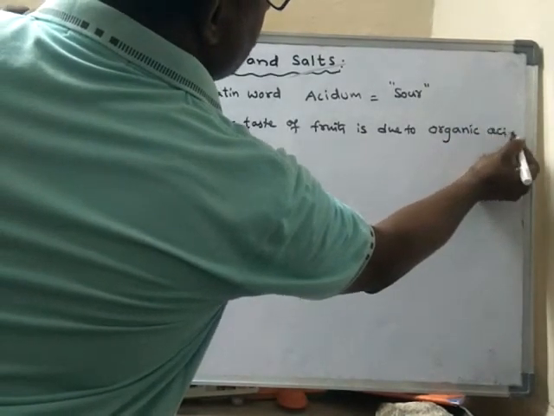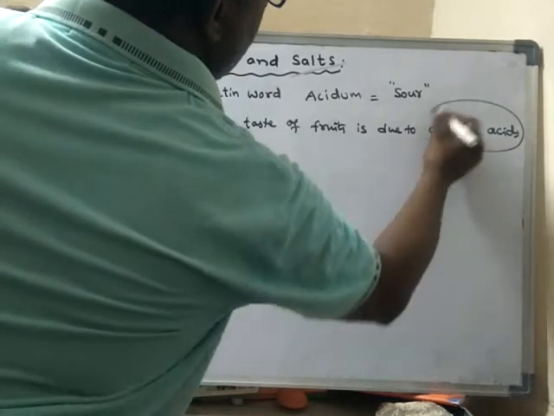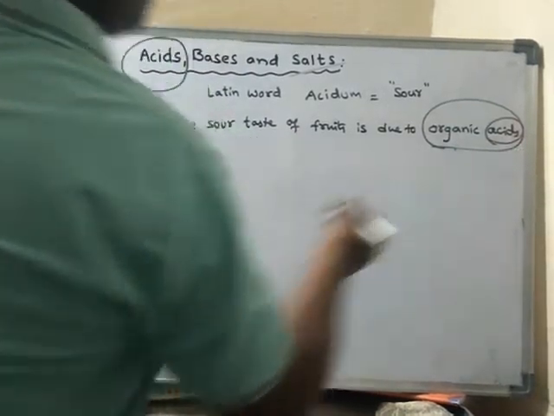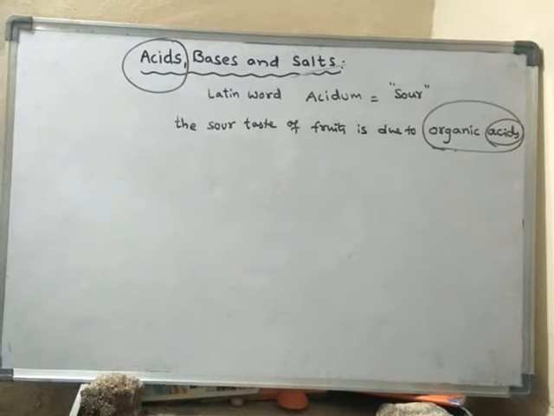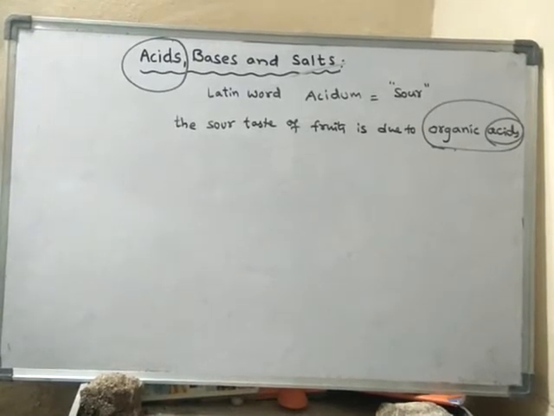So acids means sour to taste. Acidum means sour. The substances which are sour to taste are said to be acids.